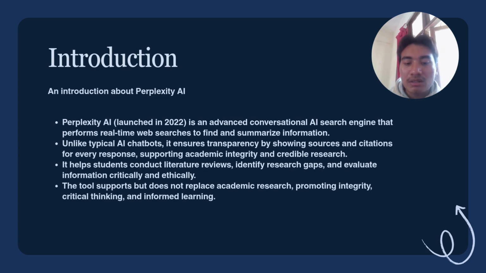So for university students, this feature is particularly useful when starting a literature review because it helps summarize research findings. The goal of our Sulam project, which is Mastering AI Chatbot for Academic Research, is to demonstrate how tools like Perplexity can support but not replace academic research. Through this, students can learn how to use AI ethically, ask better questions, analyze content critically, and apply integrity in every stage of their research process. Now let's move on to the next slide.